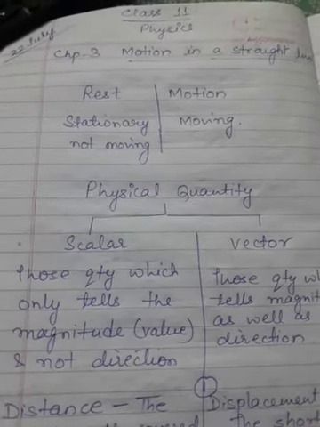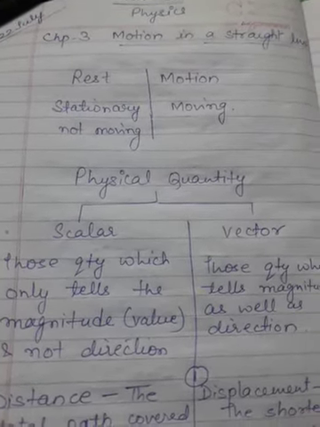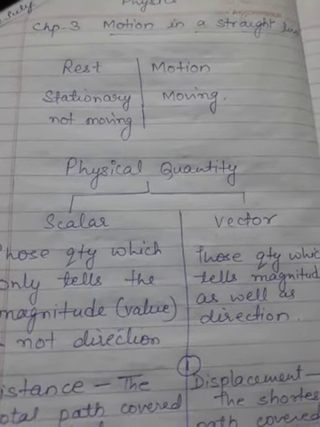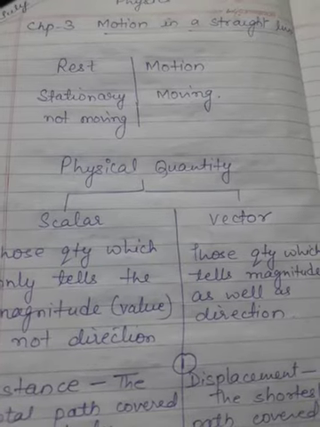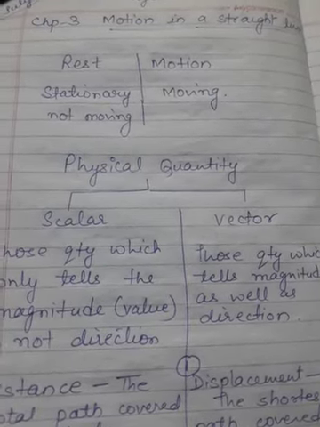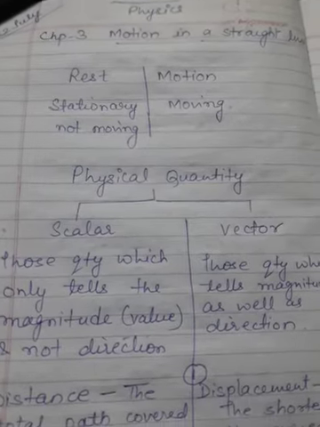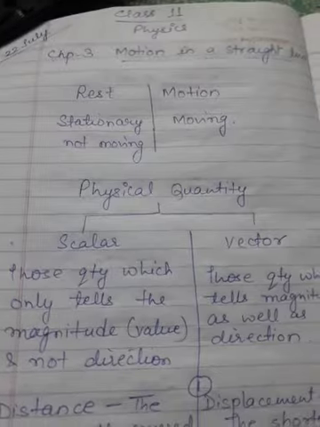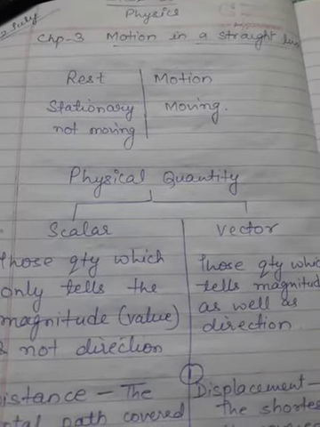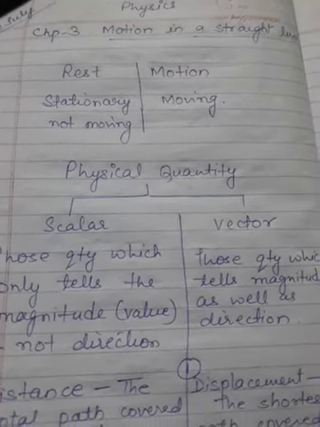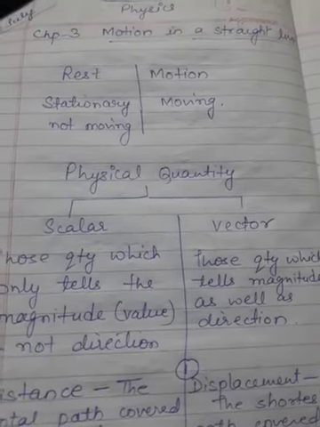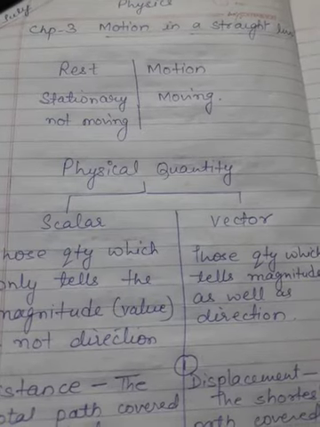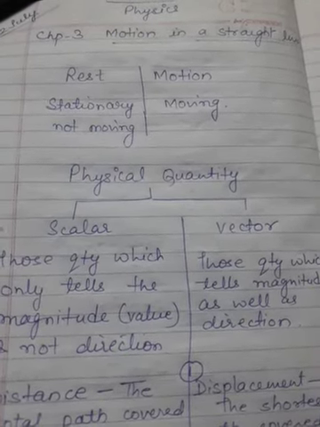Good morning, class 11th. Today we are going to start our new chapter, that is chapter number 3, Motion in a Straight Line. I hope that you might have learned this lesson in your class 9, which was a physics chapter. And in that chapter, you had gone through some of the definitions which are being used in this straight line. The first concept that I wanted to clear you is about what is rest and what is motion.